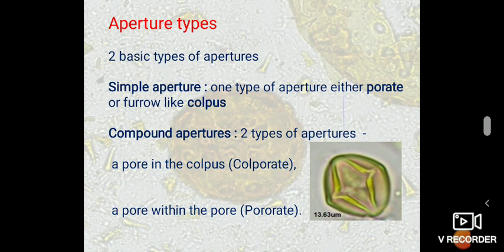In simple apertures, only one type of aperture is present, either porous or furrow-like colpus. In compound apertures, two types of apertures are noticed. They are colporate, a pore within the colpus, and porate, a pore within a pore.